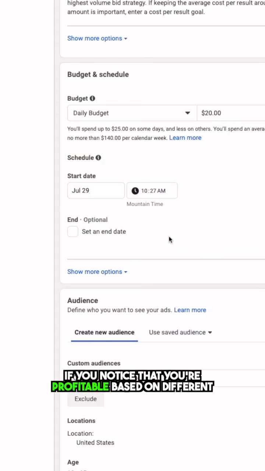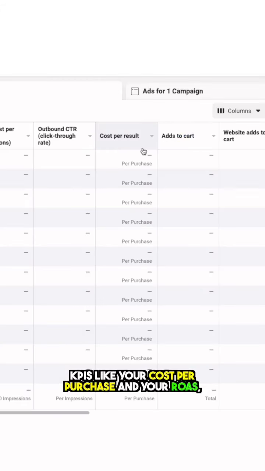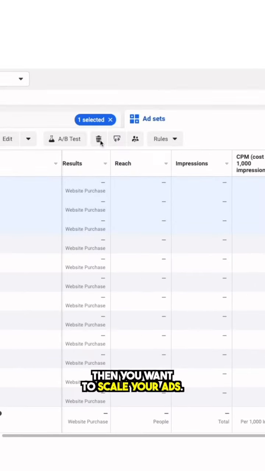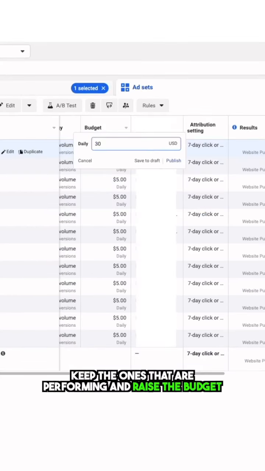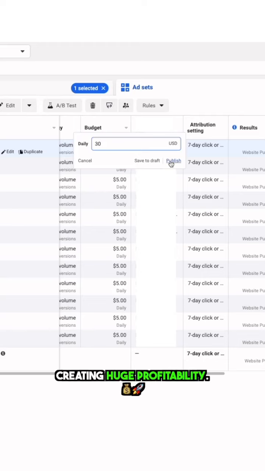If you notice that you're profitable based on different KPIs, like your cost per purchase and your ROAS, then you want to scale your ads. But if you notice that you're not profitable, kill any ad sets that are not performing, keep the ones that are performing, and raise the budget of those ones so you can start scaling and creating huge profitability.